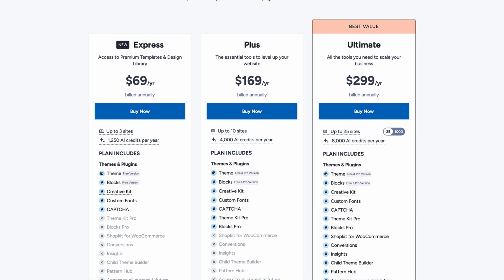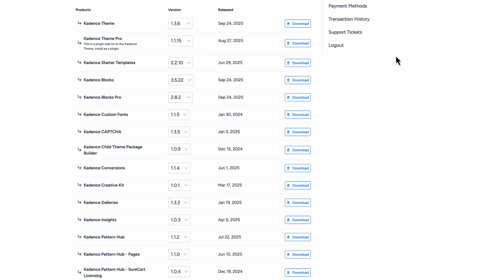And essentially what you would do is log in after you've purchased it, or if you already have a pro account with Kadence, and you'd just come over here and go ahead and download the Kadence Child Theme package, which is what you would need to be able to create child themes out of your Kadence websites.